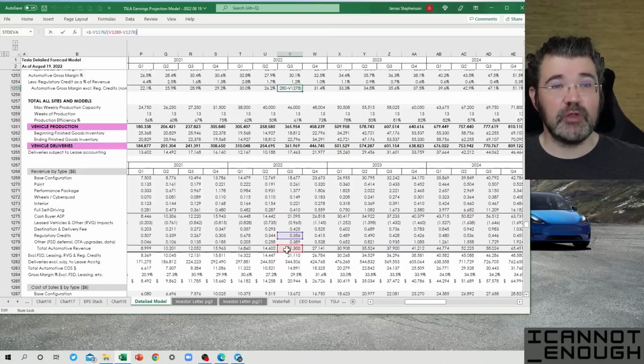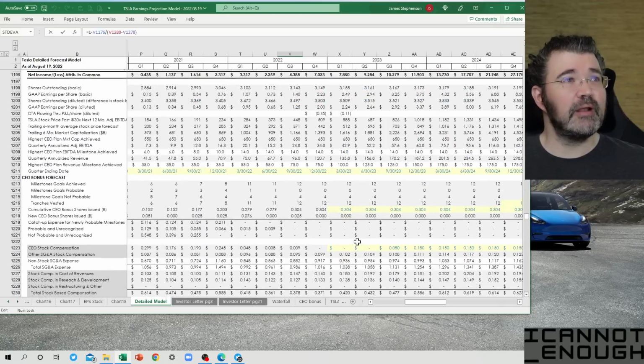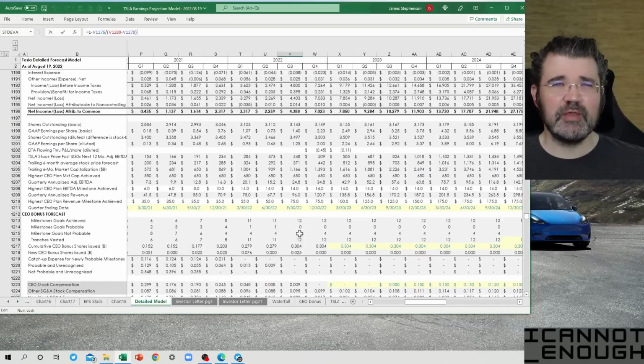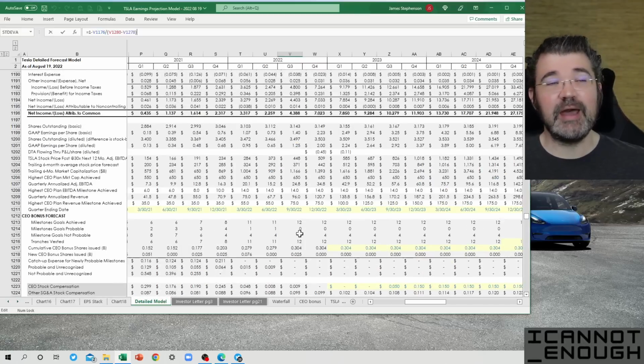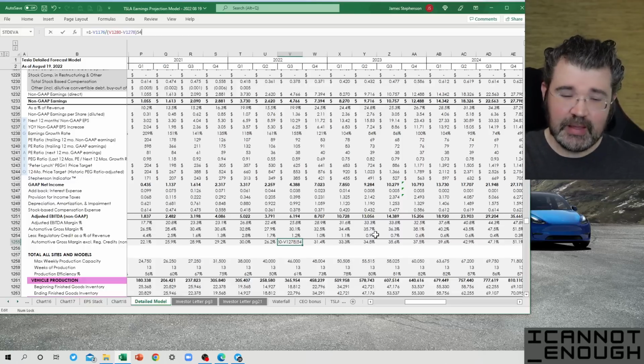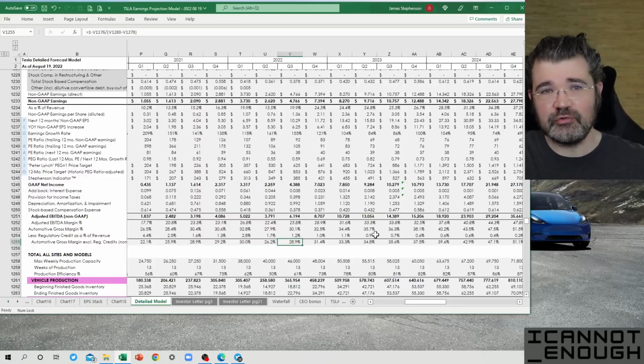So what you want to do is take this number on 1280 and subtract this number on 1278. You see that portion of the math right here. So if the automotive revenue did not include the regulatory credits revenue, then what's the rest of this formula? It's looking at row 1176 and saying, well, this would still have been your total cost of automotive and leasing cost of sales. So you would take that number and you would divide it into the revenue excluding the regulatory credits. I'm going to stop making you dizzy here in a minute. And that's how you get to, let me escape out of that, hit enter. Okay, that's how you get to 28.9%.